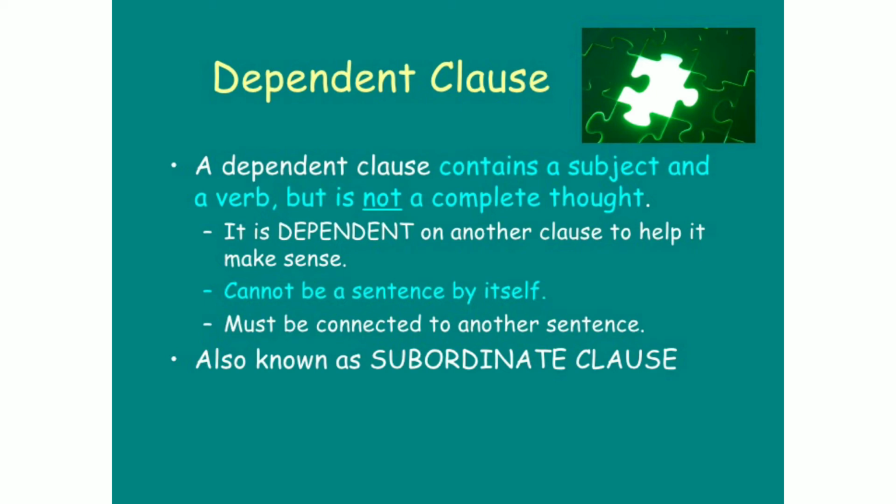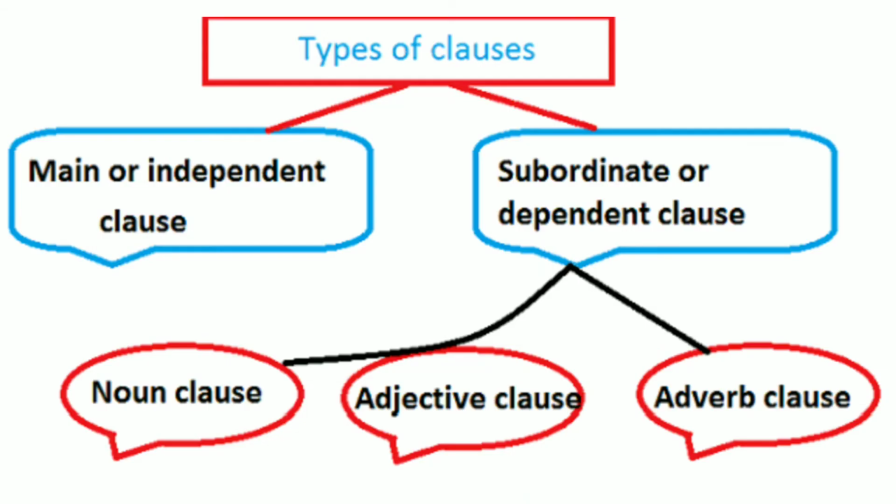A dependent clause often begins with words like although, since, if, when, and because. Just like phrases, dependent clauses are also further divided according to what parts of speech they act like. But these sub-parts will be covered in the upcoming videos.